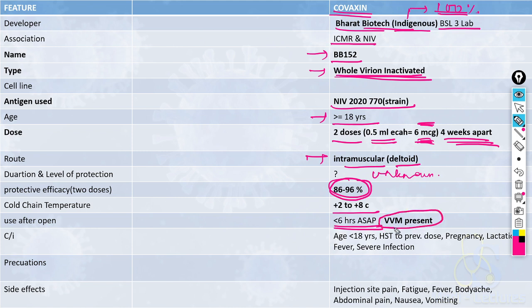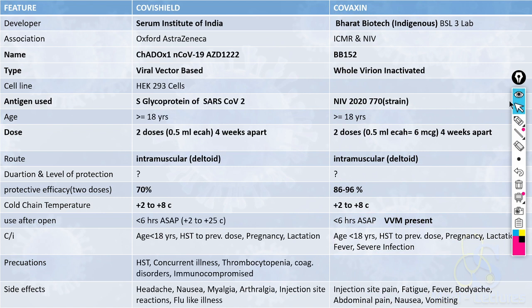Very important point is the vaccine vial monitor is present in this vaccine. VVM is present, which can indicate the maintenance of cold chain temperature. Contraindications are again age less than 18, hypersensitivity to previous dose, pregnancy, lactation, fever and severe infection. Side effects are injection site pain, fatigue, fever, body ache, abdominal pain, nausea and vomiting. Now here is the side-by-side comparison of both the vaccines. You can take a screenshot if you want.